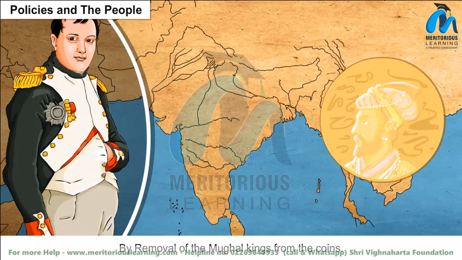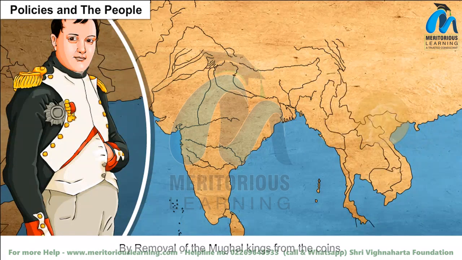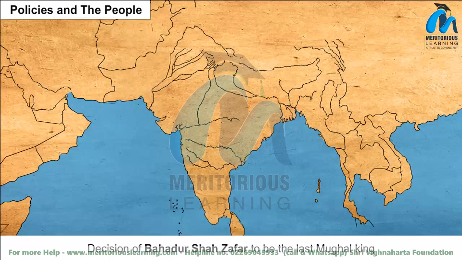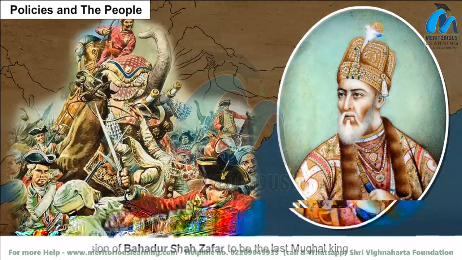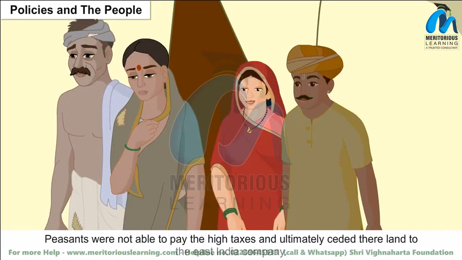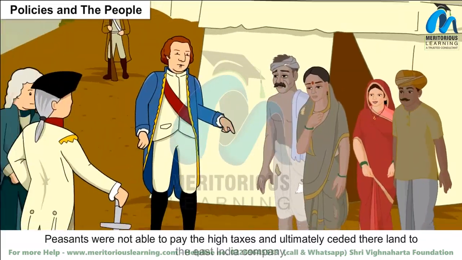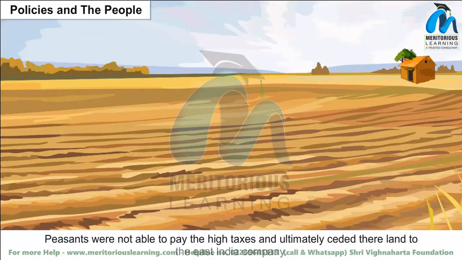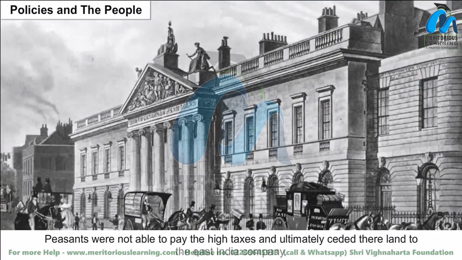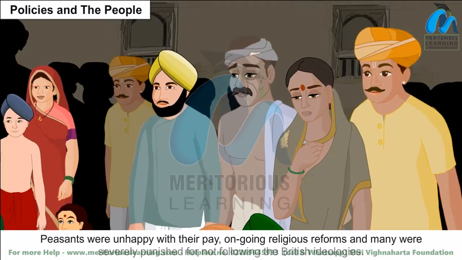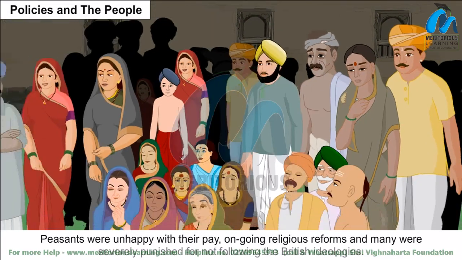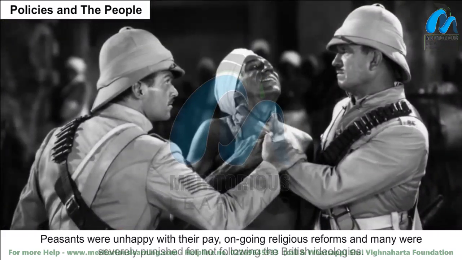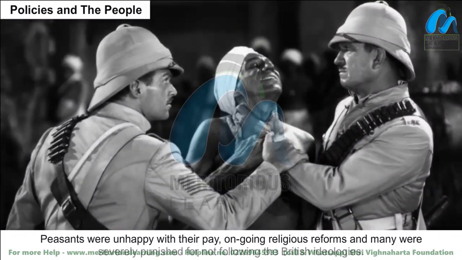By removal of the Mughal kings from the coins. Decision of Bahadur Shah Zafar to be the last Mughal king. Peasants were not able to pay the high taxes and ultimately ceded their land to the East India Company. Peasants were unhappy with their pay and ongoing religious reforms, and many were severely punished for not following the British ideologies.